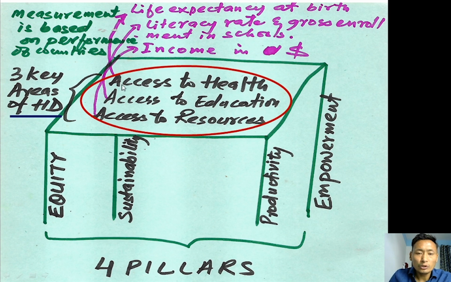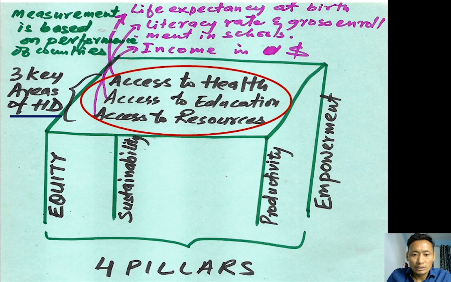Human development measurement is based on each country's performance in these three key areas. Access to health is measured in terms of life expectancy at birth. Access to education is based on literacy rate and total gross enrollment in schools and colleges. And the third one, access to resources, is measured in terms of income in US dollars.